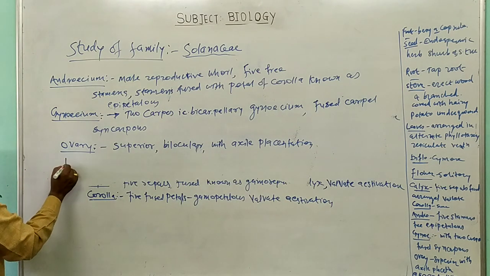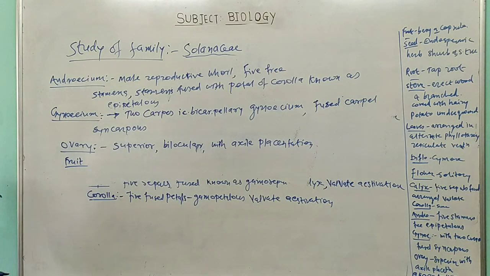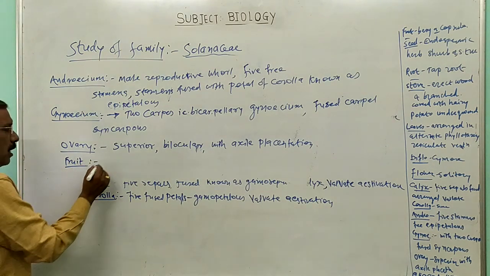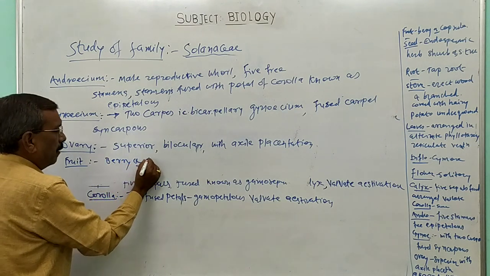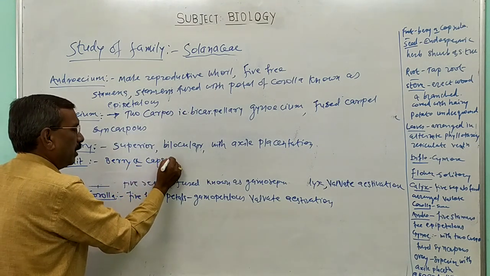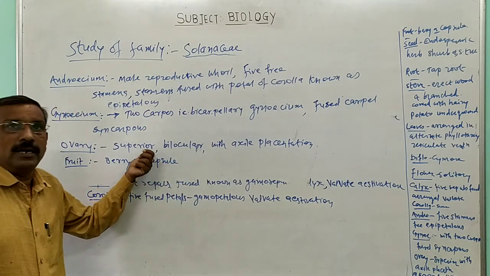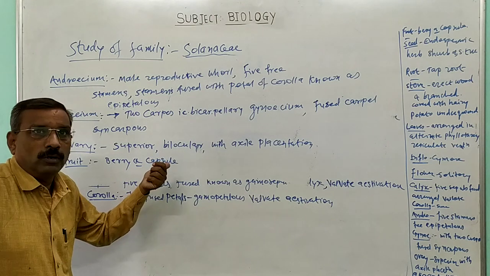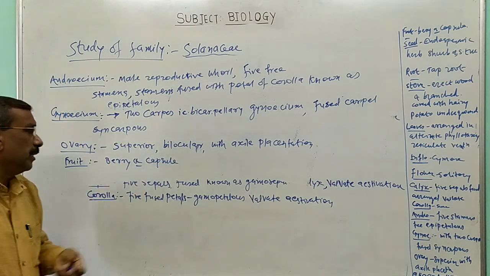Then next one is a fruit. After the act of fertilization, the ovary converts into fruit, and in family Solanaceae generally a berry or a capsule type of fruit is found. In Datura plant, we get a capsule type of fruit. In brinjal, we get a berry type of fruit.